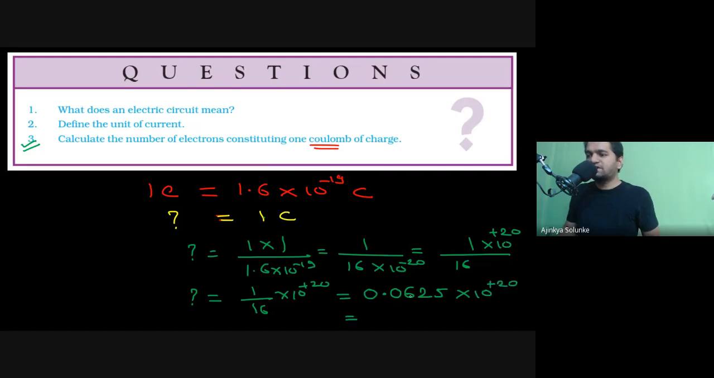So can I just write it down something like this? It's 6.25 into 10 to the power 20. 20 or 18? Because I have shifted 2 decimals. Okay, so that means it will become how much? It's going to be 18. Okay. So please tell me whether you understood this calculation.